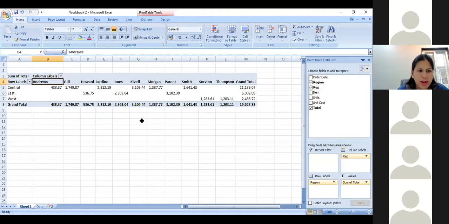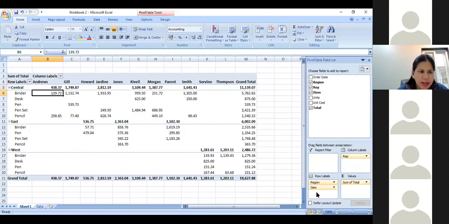Further, now what I want to do in this is I want to further understand what exactly Mr. Andrews has sold by which he has earned 438 rupees of revenue. So what I will do is I will select the item and I will move it against the row labels. Once I do that, I am able to see, okay, Mr. Andrews has sold 139.72 rupees of binder and 298.65 rupees of pencils.